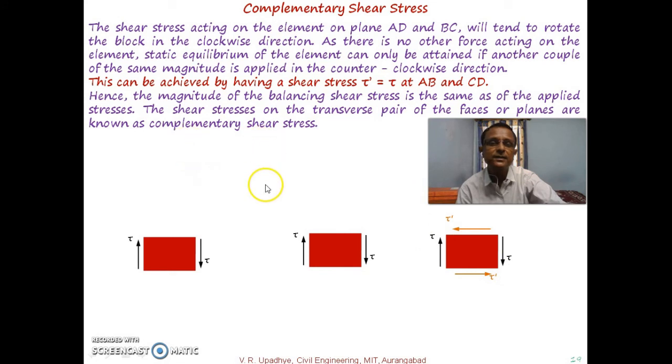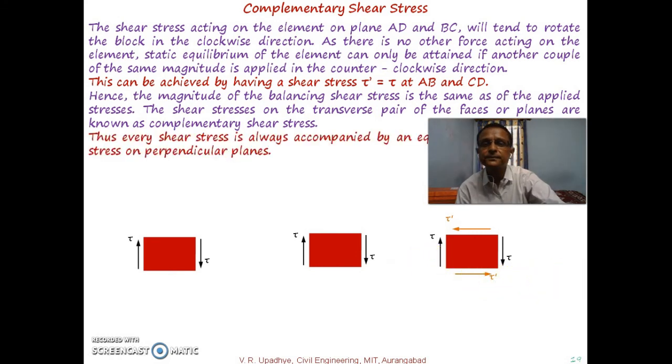So the shear stress on the transverse pair of the faces or planes are known as complementary shear stress. So these tau stresses are due to externally applied forces, and for equilibrium of these two equal and opposite forces, there must be counterclockwise movement, and for that again you need some force over there. So that stress is called as complementary shear stress.